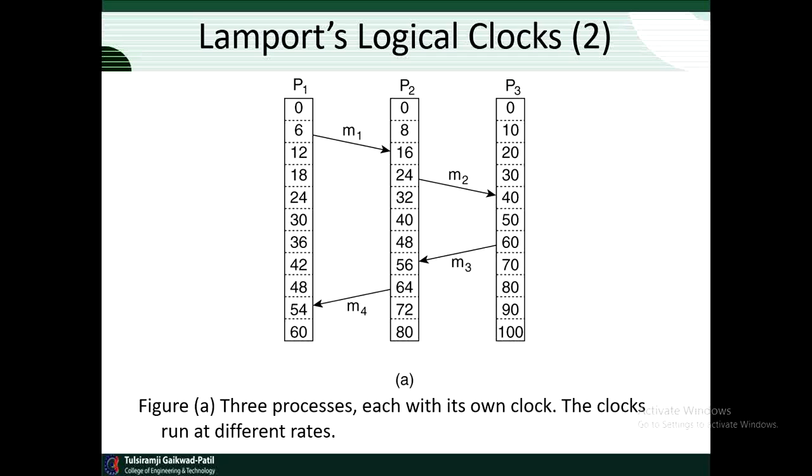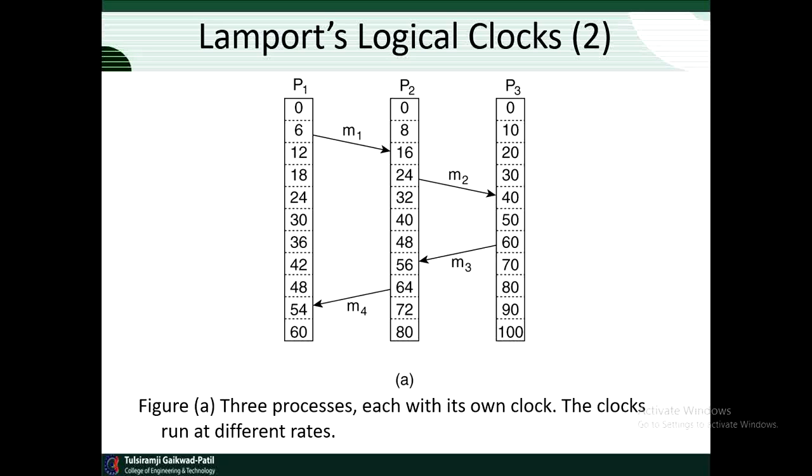and arrives at P2 at 56. Similarly, the message M4 from P2 to P1 leaves at 64 and arrives at 54. These values are clearly impossible. It is this situation that must be prevented.